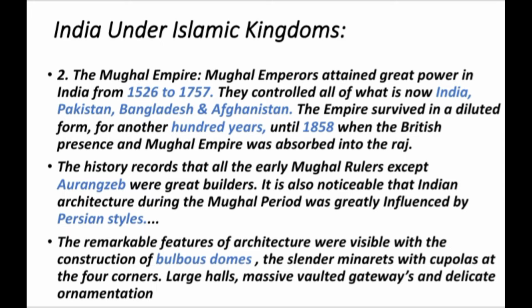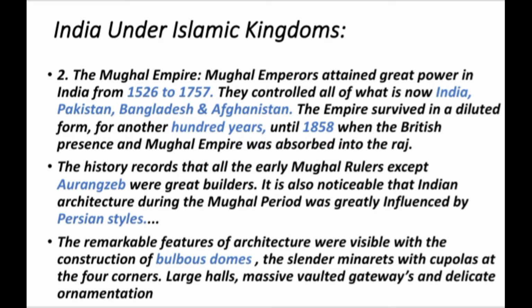History records that all the early Mughal rulers except Aurangzeb were great builders. It is also noticeable that Indian architecture during the Mughal period was greatly influenced by Persian styles, showing a uniform pattern both in structure and character. The remarkable features of the architecture were visible in the construction of bulbous domes, slender minarets with cupolas at the four corners, large halls, massive vaulted gateways, and delicate ornamentation.